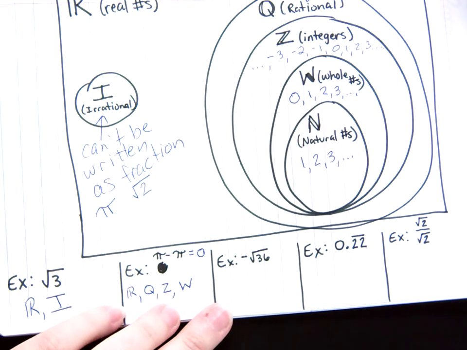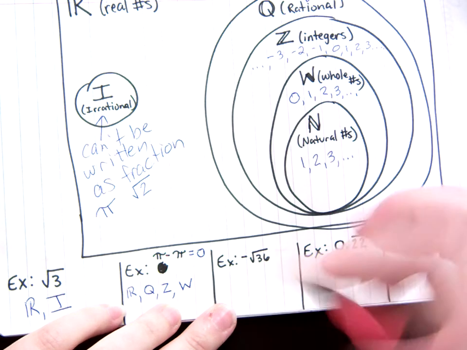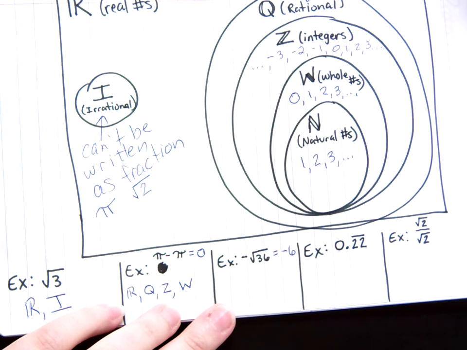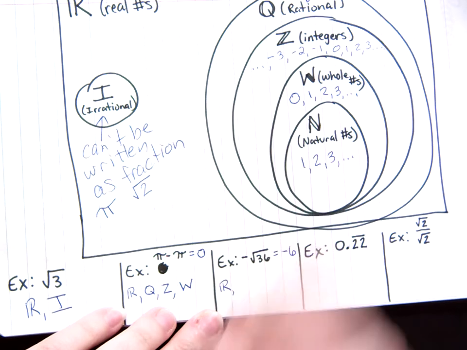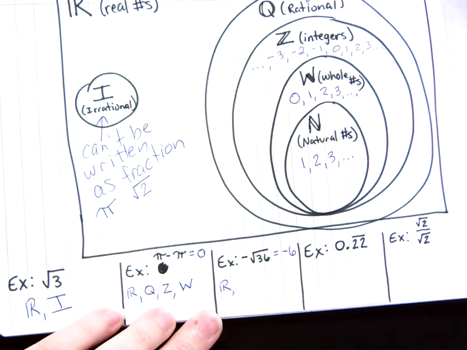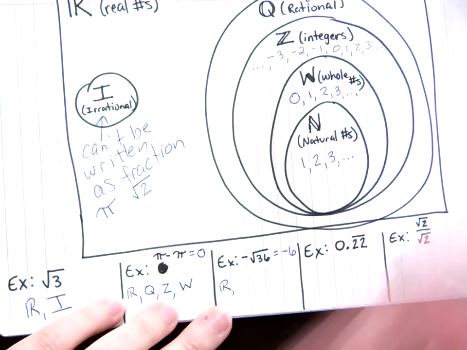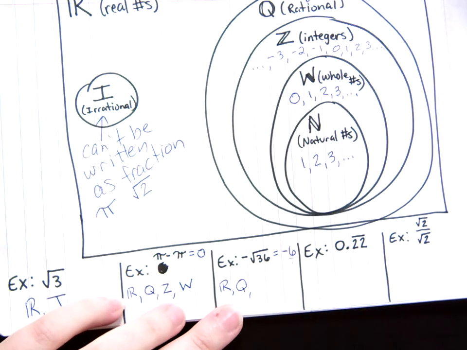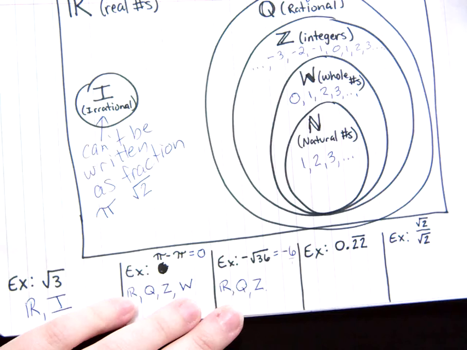So looking at this one, again, if you can simplify the expression, you need to do so. Square root of 36 is 6, so what we're classifying here is negative 6. Well, negative 6 is a real number. These are all real numbers. We're doing imaginary numbers later in the year. Now, negative 6 can be written as a fraction if you do negative 6 over 1. So it's also rational. Integers are counting numbers like negative 6 and include the negatives. And this is as far as we go because whole numbers and natural numbers don't include negatives.